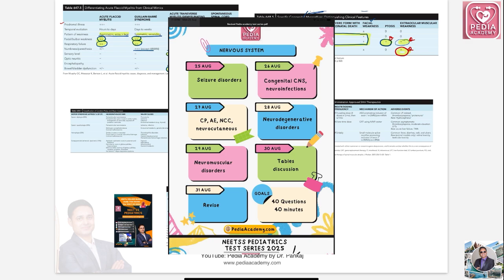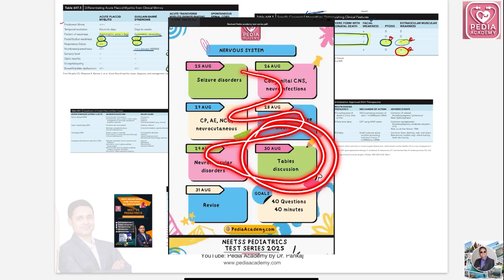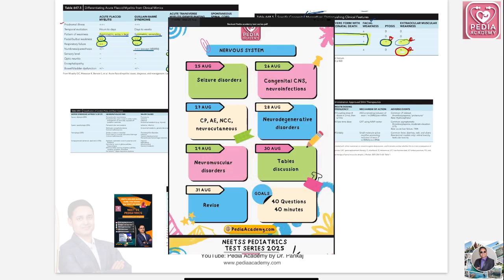We have almost completed the nervous system in detail, which has many questions, from seizure disorders to CNS malformation to CP to neurodegenerative to neuromuscular, and today we are discussing tables. So go and revise all of the nervous system. If you have missed these nervous system tests, go to the archive section of this examination in the test series. There you can find them and you can reattempt the nervous system examination or questions.